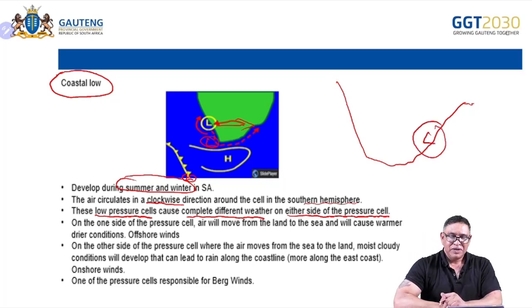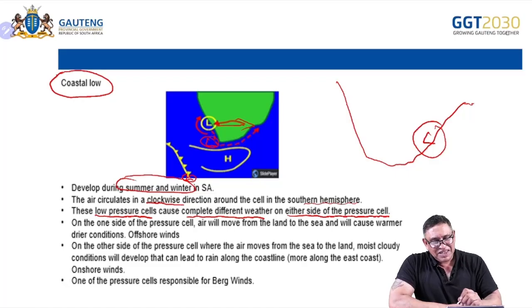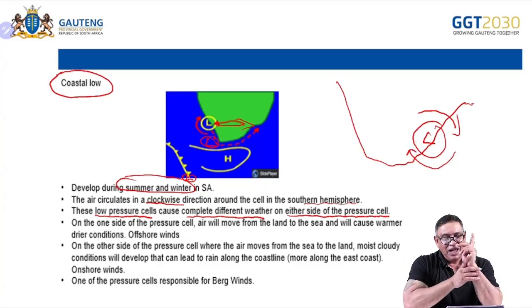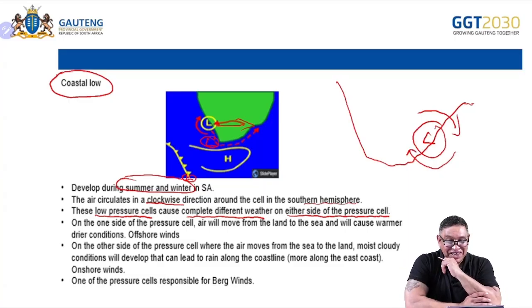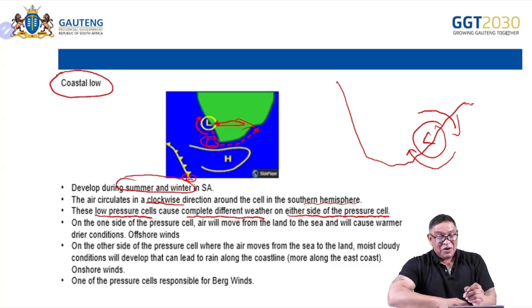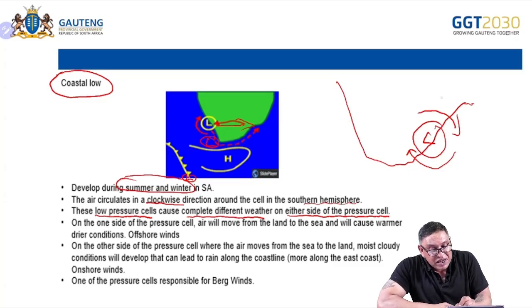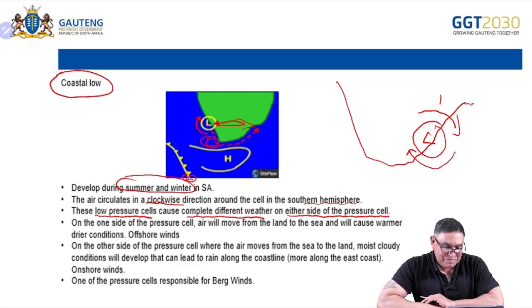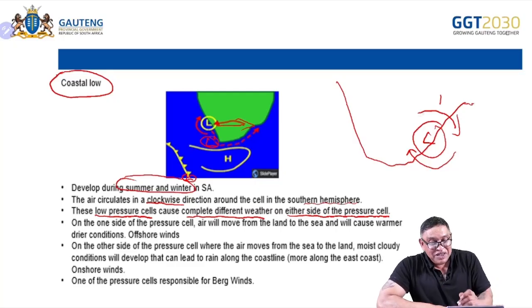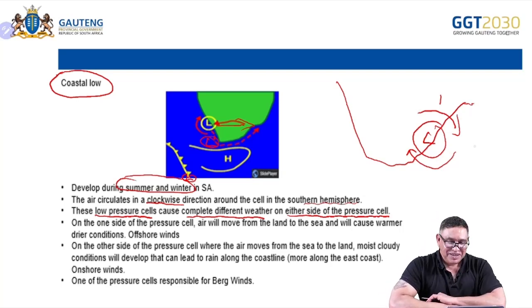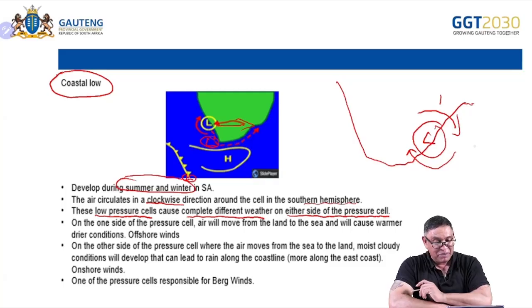There's my low here. Now look at the interesting thing. It moves in a clockwise direction. Am I right, learners? You learn that, and towards the low. Now, we get two types of conditions here, and that's interesting. When it's moving in this one, let's make it number one, it's moving from the land to the sea. So this is known as offshore. It's coming from the land to the sea, so it's off the shore. That's how you remember it. Offshore. Can you see it?